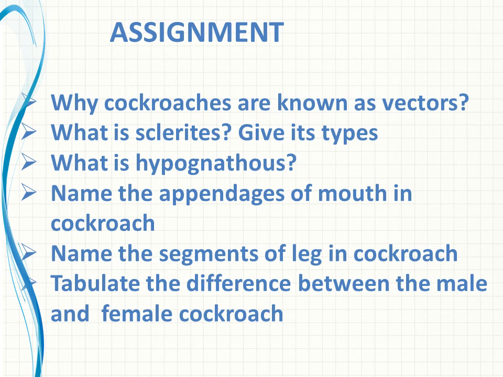Fine. Then what is hypognathous? If the mouth parts are directed downwards, it is known as hypognathous. Okay. Name the appendages of the mouth in the cockroach. Labium, labrum, maxilla, mandible, right? And in the center, the lingua, also known as the tongue. Then name the segments of the leg in the cockroach: coxa, trochanter, femur, tibia and tarsus. Fine. Then tabulate the differences between male and female cockroach. The tabular column is given, so as usual you can go on with this.